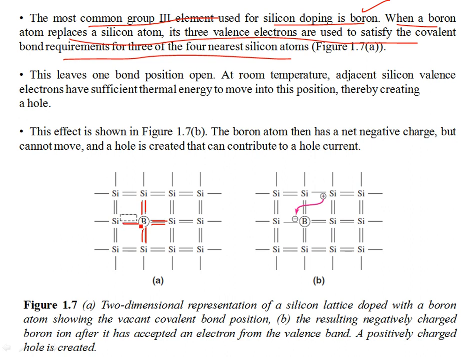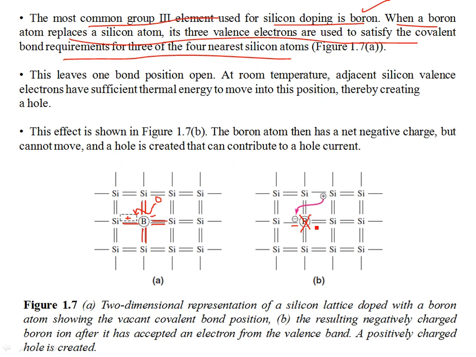But here we have one less electron, so it's positive, right? So what happens is that from an adjacent bond, an electron might break free due to the thermal energy, and it might fill in for the octet structure, giving boron an overall negative charge. Now boron is fixed in the lattice. It's not going to conduct. So boron over here gets a negative charge, but it does not contribute to the conduction of current. Again, the concentration is small as compared to silicon atoms.